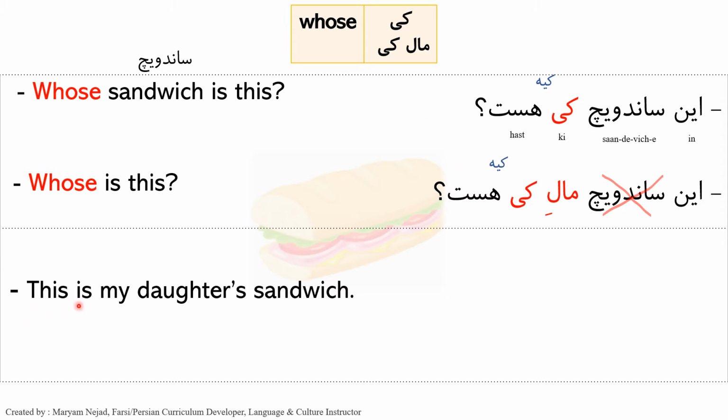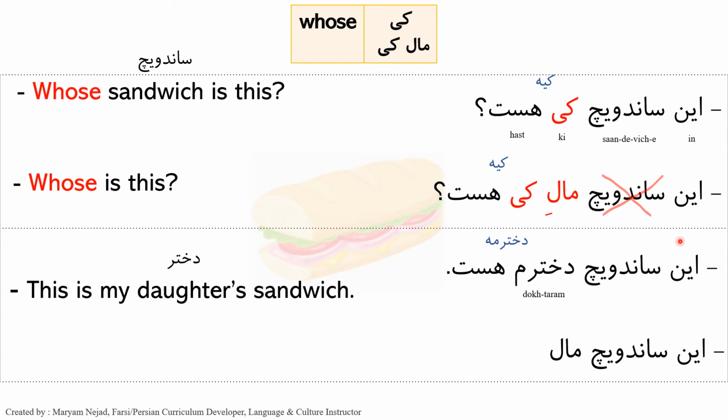The answer is this is my daughter's sandwich. So daughter is دختر. این ساندویچ دخترم است. So remember اضافه here. A little bit more informal is این ساندویچ دخترمه.